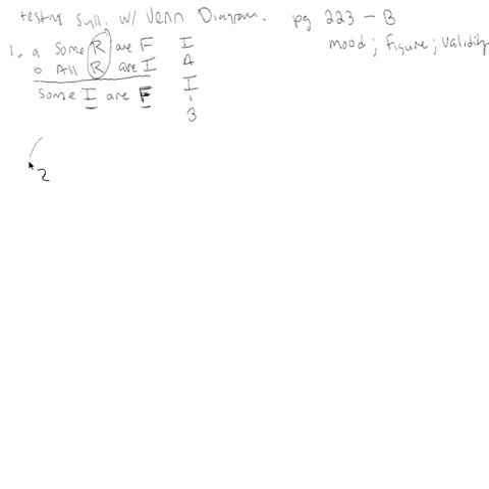Okay, so we're going to draw 3 circles here. Sorry, I should have gone to art school. We're going to label the middle term down here, just like in our book with the R. We're going to put the major term over here and the minor over here. It's very, very standard. So let's go ahead and diagram the universal one first. That would be premise B. That's all R are I's.